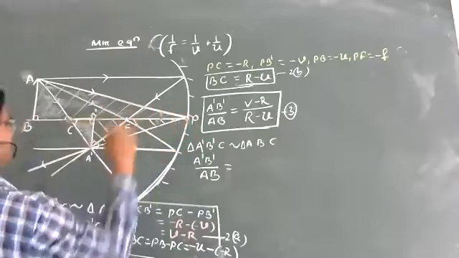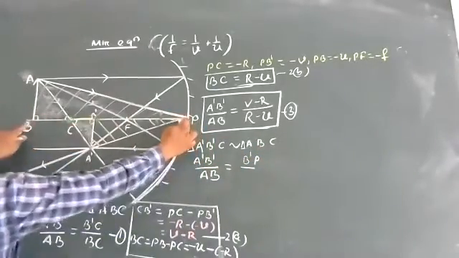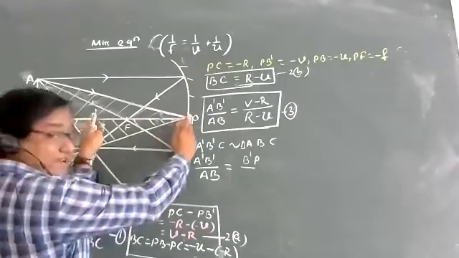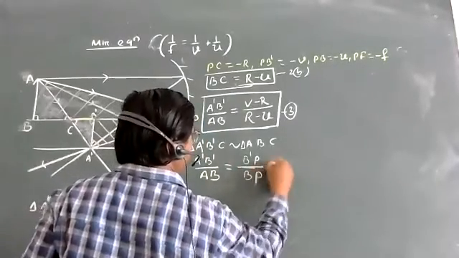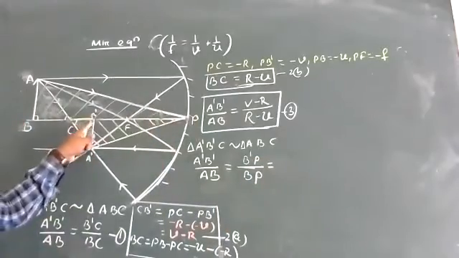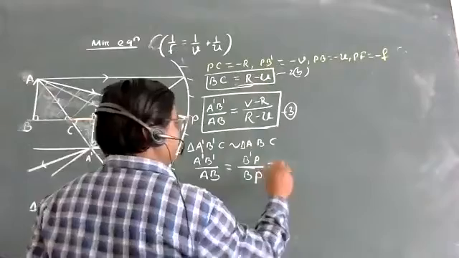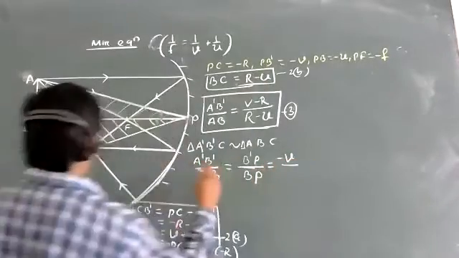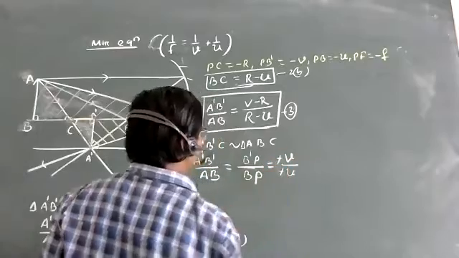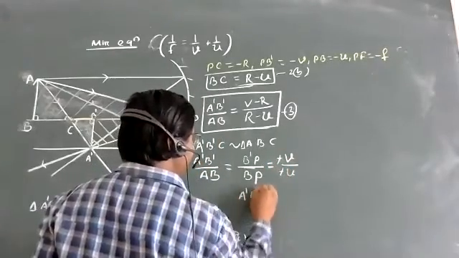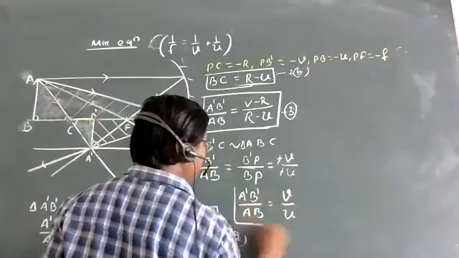Similarly, base by base will be there. So what is that? B prime P by BP. B prime P base by base BP. So I will write here BP. But now who is B prime P? Please check it here. What is B prime P? This is minus V. PB is minus U. So what we got the conclusion is A prime B prime by AB is equal to V by U.